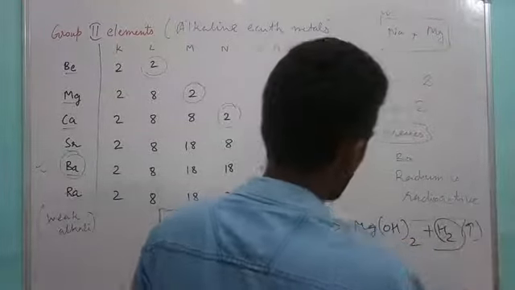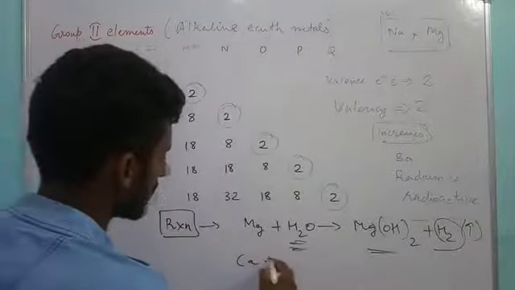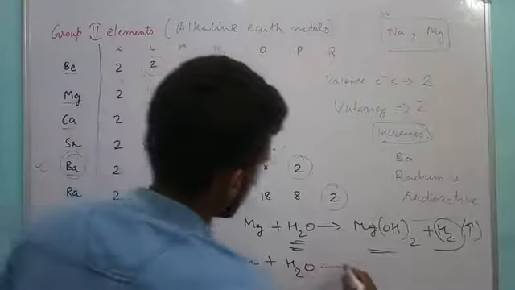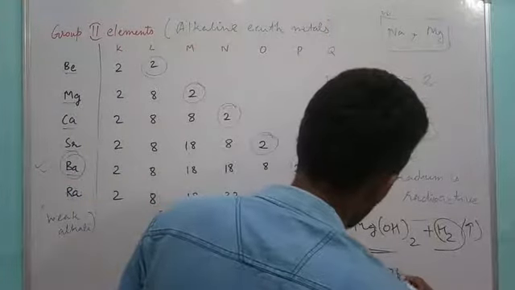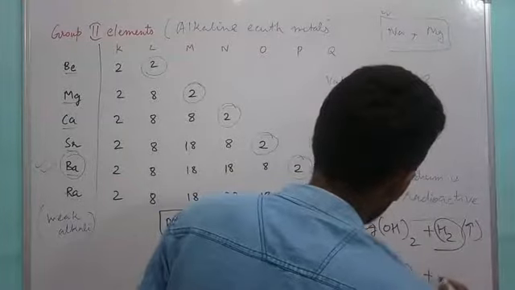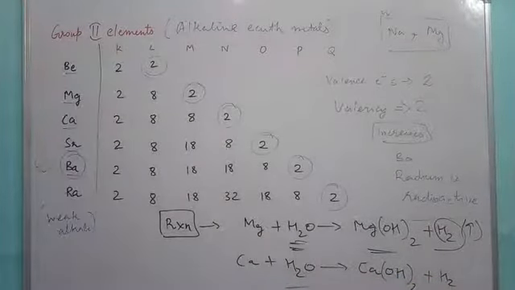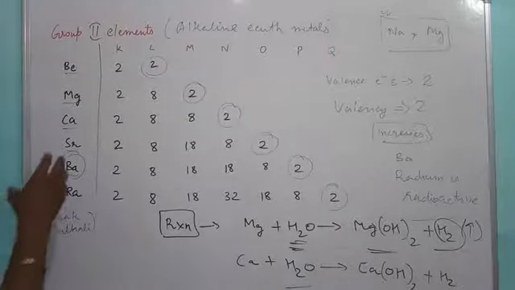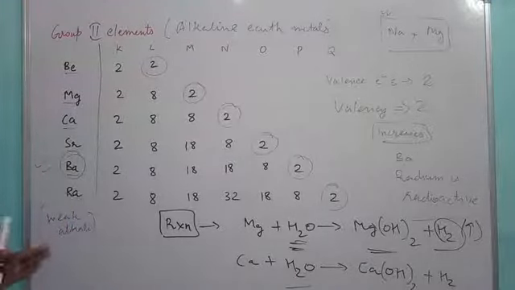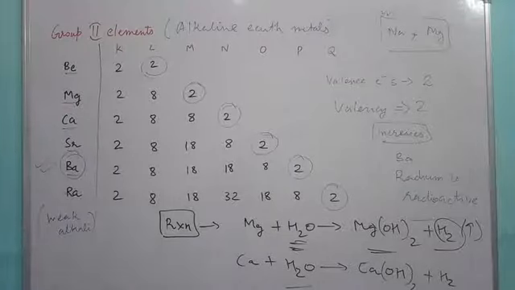Similarly, other metals like calcium, when it reacts with water, forms calcium hydroxide, along with hydrogen given out. But here the water is not cold, it is hot water at a higher temperature. Similarly, other metals also react, but their reactivity with water decreases because size increases and displacement of hydrogen becomes difficult.